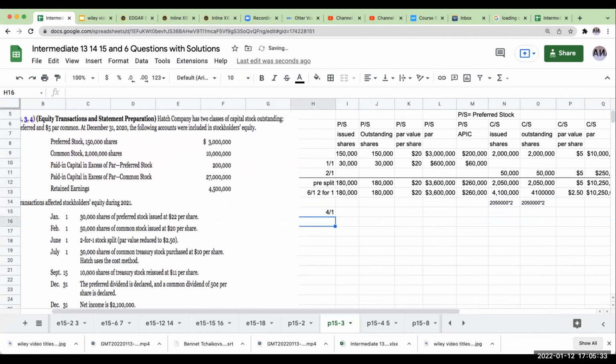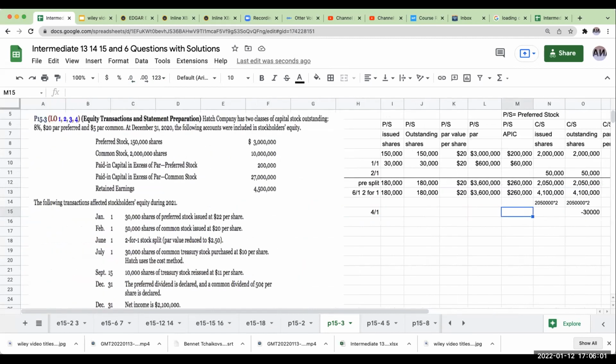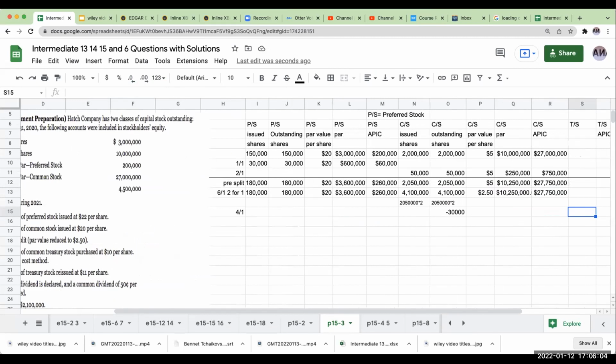On 7/1, I repurchased 30,000 shares of treasury stock for $10 a share. Okay, so when I buy back my own shares, this is going to decrease my outstanding shares by 30,000. It's not going to impact my issued shares. It's only going to impact my outstanding shares. So I'm bringing back 30,000 of these into the treasury. Okay, so when I bought these 30,000 shares, I now am going to be having treasury stock at 30,000 times 10, or over here at 300,000, and this is going to show up as a negative amount.